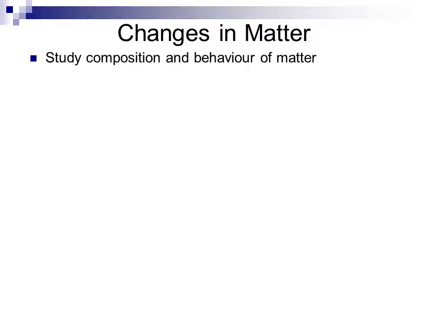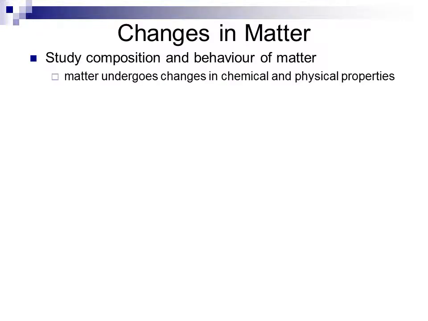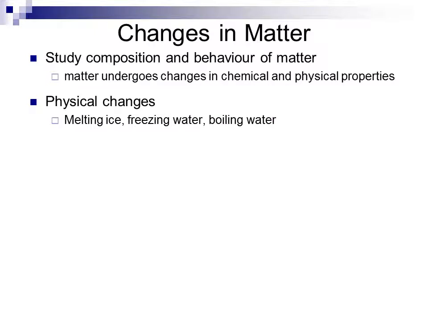Looking at changes in matter, because properties can change from one state to another. When we look at changes in matter, we study both the composition of a substance as well as its behavior. Matter will undergo changes in its chemical and its physical properties. Physical changes are changes like melting ice, freezing water, boiling water. They change the appearance of the substance, but do not change its identity.